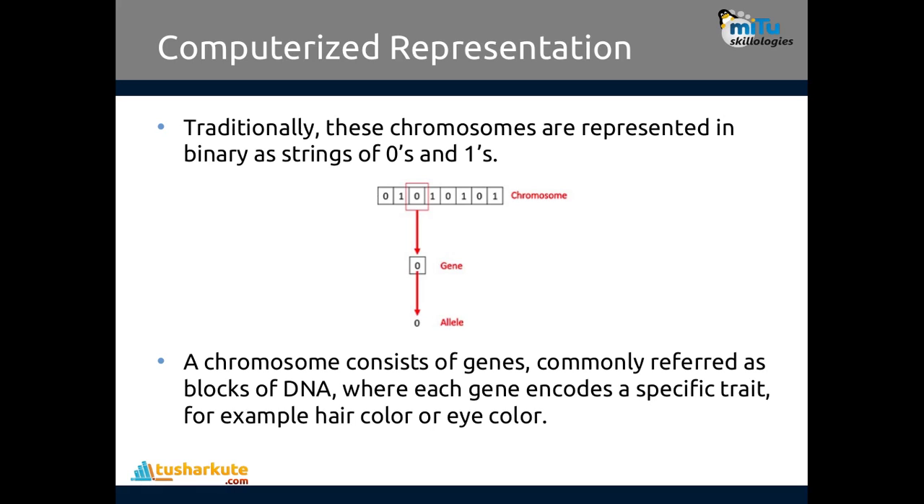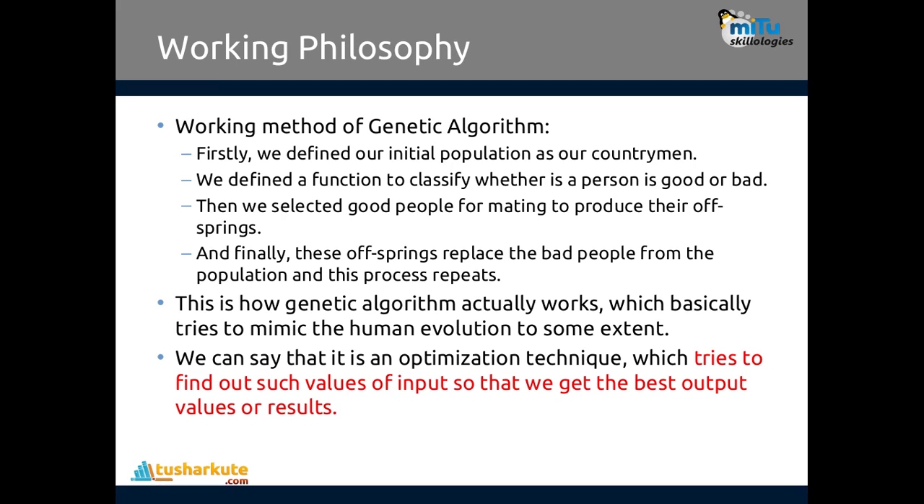Now how can we represent this data in a computer? Traditionally, these chromosomes are represented in binary as a string of zeros and ones. See this, for example, this is your chromosome, and an individual bit is a gene, and inside it are values called alleles. A chromosome consists of genes, commonly referred to as a block of DNA, where each gene encodes a specific trait, for example hair color or eye color. So this is the encoding from the DNA. Hair color and eye color are defined, inherited from the DNA. How exactly does it work now?